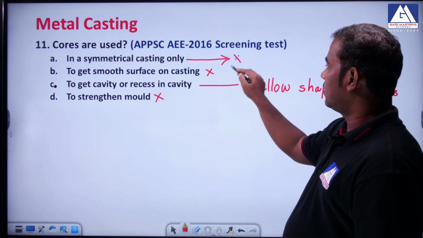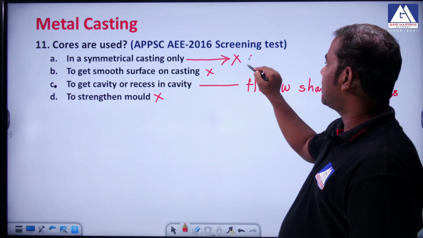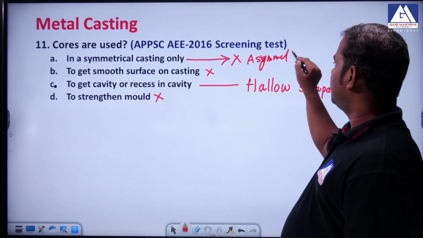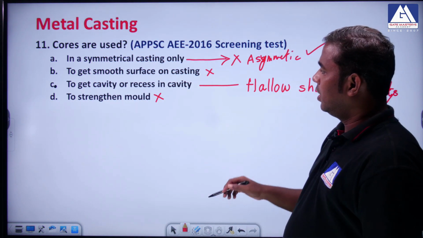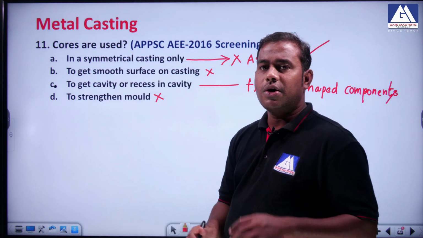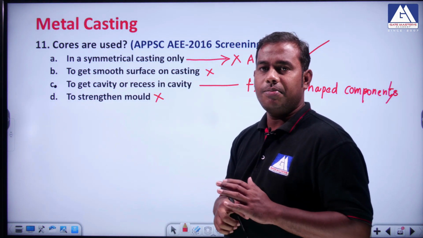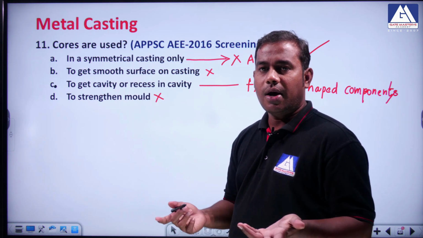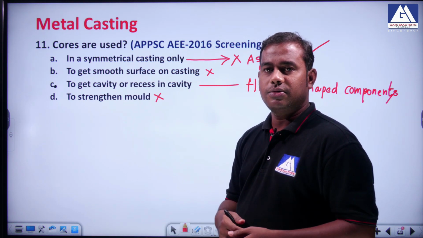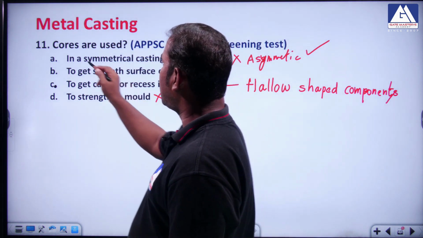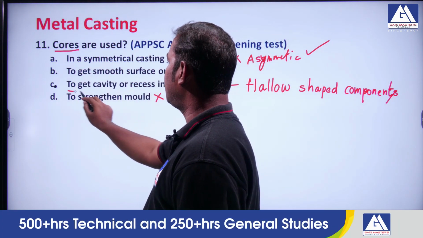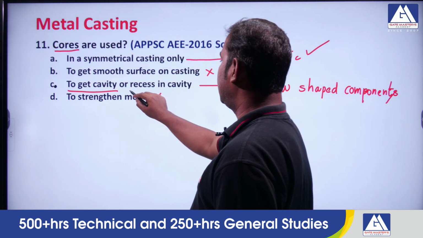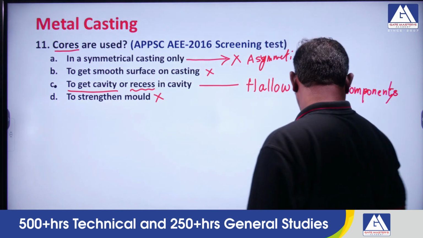Okay, this is wrong. We can use symmetrical, asymmetrical also can be used. Okay, so no issue. So it all depends upon where you want to produce a hollow shaped component. The hollow shaped component may be exactly symmetrical or asymmetrical, or it can be non-uniform also. Okay, so it is not dependent. So cores are used to get a cavity. That's the right answer. Or we can call it a recess in the cavity. That is also the right answer.